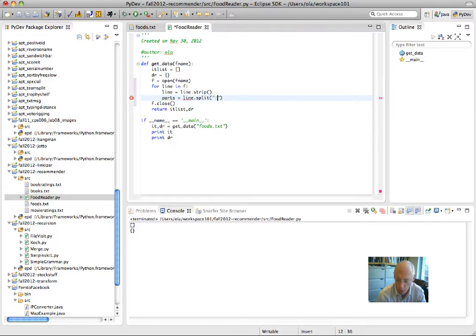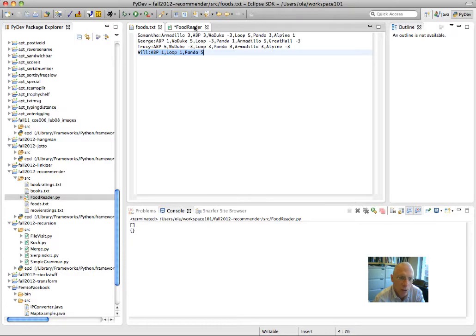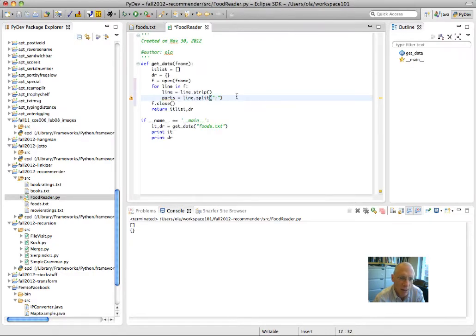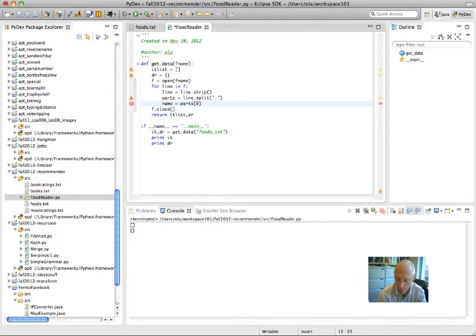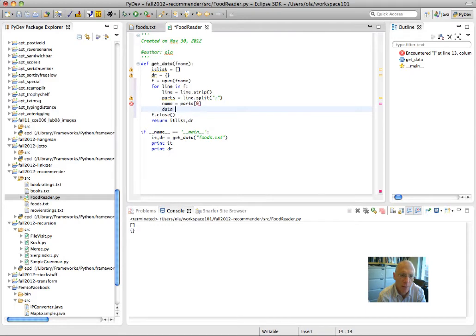And once I do that, looking back at foods, the name is on the left and the data is on the right. So I'm going to say name is the first element of that list, and data is a string, that's the second element of my list, and I'm going to split that on a comma.